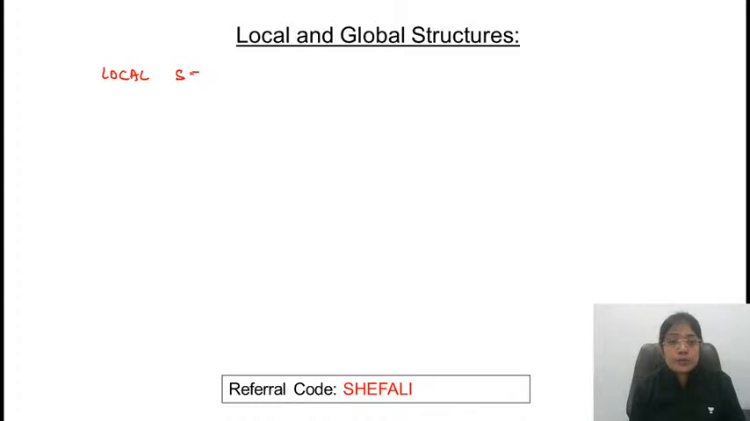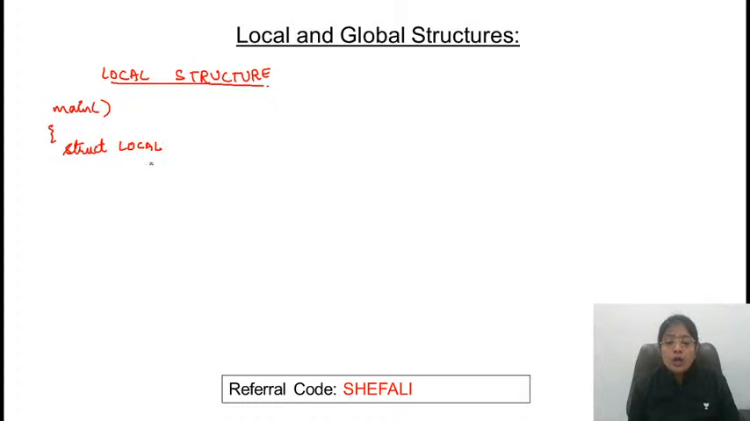Local structure. Local means defined inside the function. So let's assume that there is a main function, and struct. I'm taking the identifier as local. Take any name. कुछ भी structure define करवा दो, int a and b, anything is possible. And yeah, this is the end of the definition of the structure. And then I'm declaring one variable, struct local n.